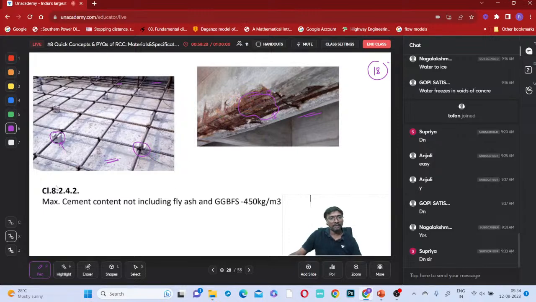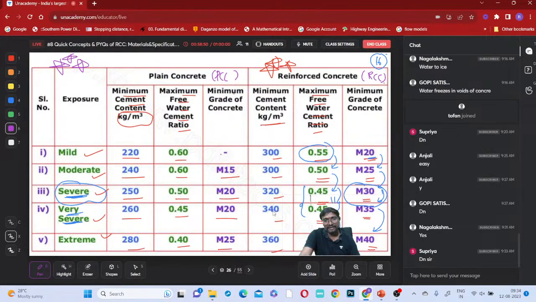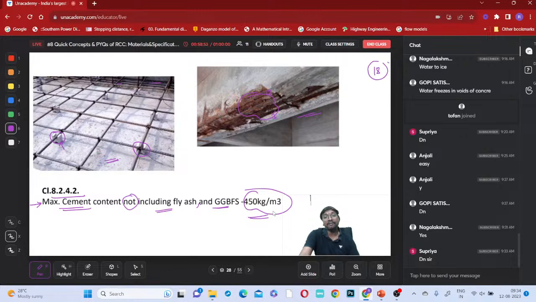Got it? Now, minimum cement content we have mentioned there. Maximum cement content, how much do we have to go for? Not including fly ash and GGBS, not including any mineral admixture, it is 450 kg per meter cube, right? The minimum cement content we have to maintain is 300, 320, 340, 360, and this is the maximum cement content. Whenever you are designing, you have to ensure the cement content is between these values. Okay, great. Let's move to the next.